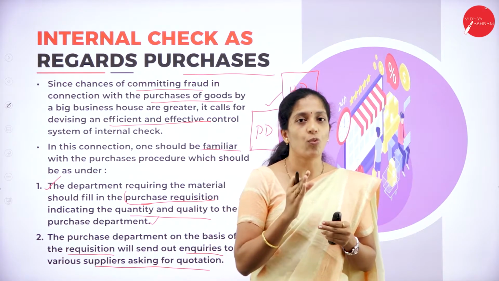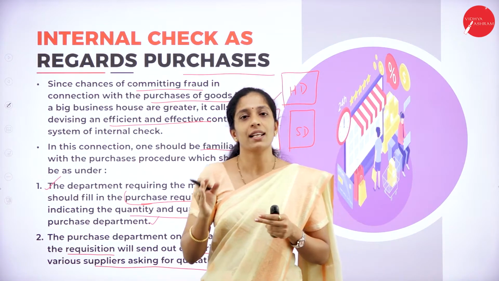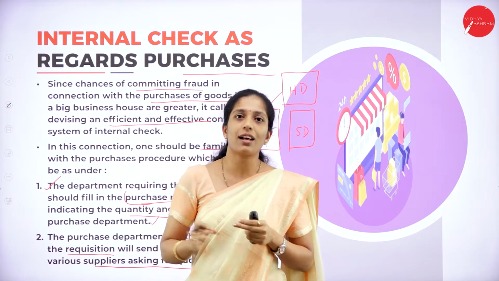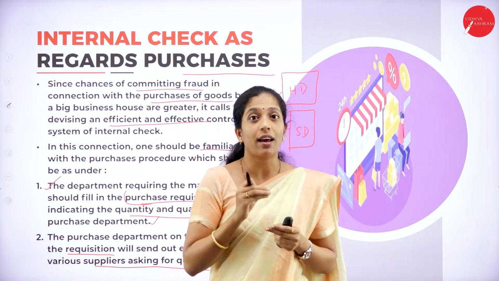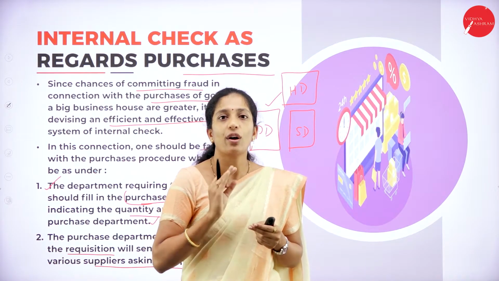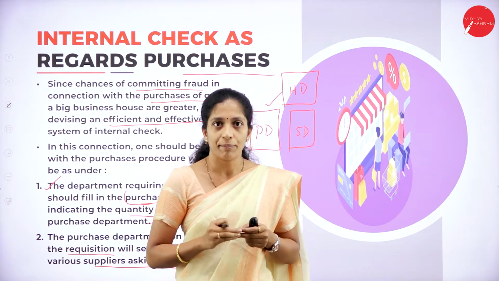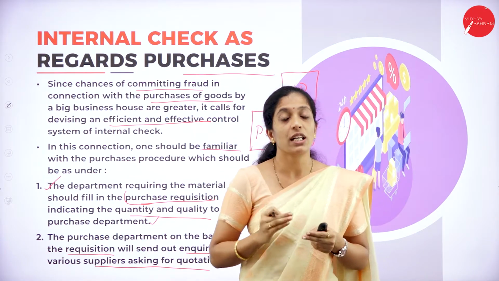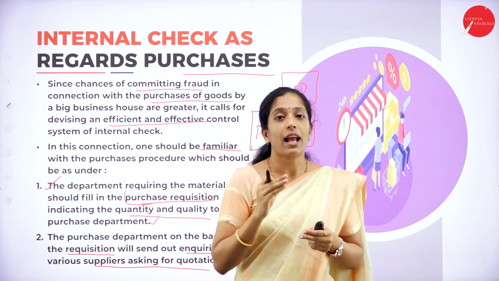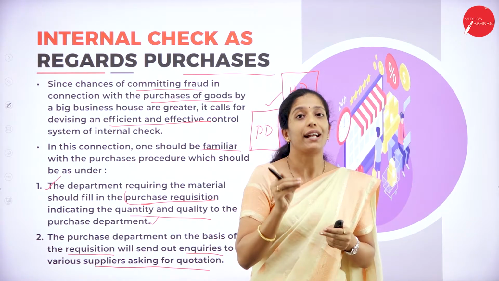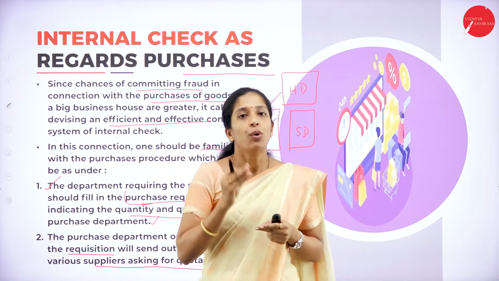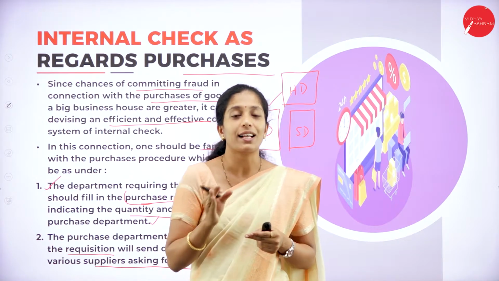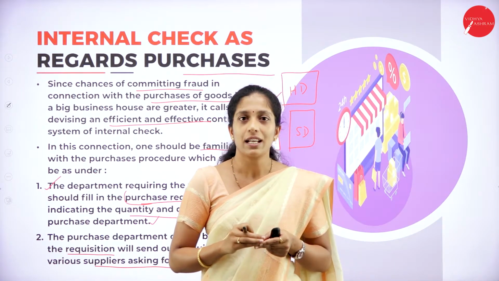It is not only one supplier who would be providing material to the organization; there are a number of suppliers. So an organization has a lot of options to purchase the material. The purchase department will send the enquiry in order to find the best supplier who will provide quality products in the quantity required.